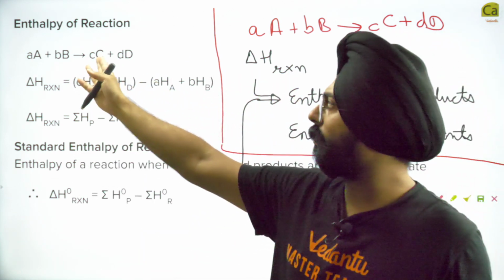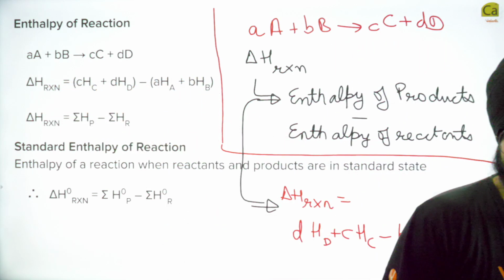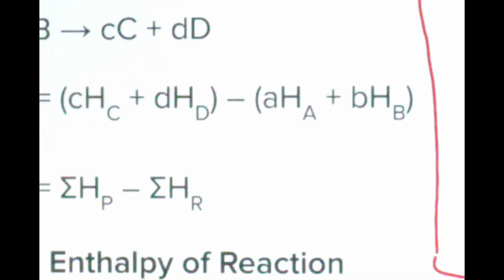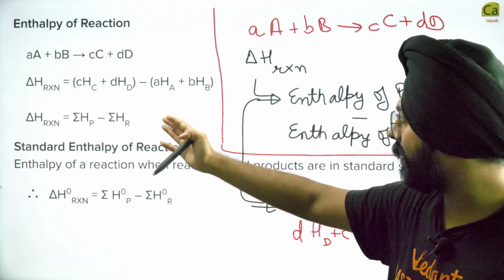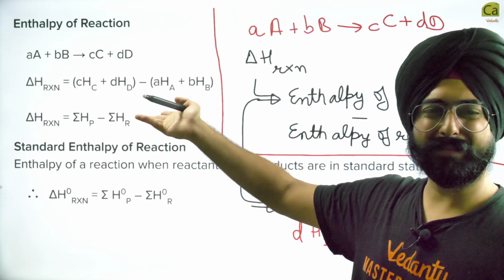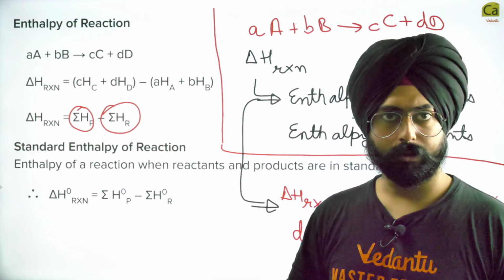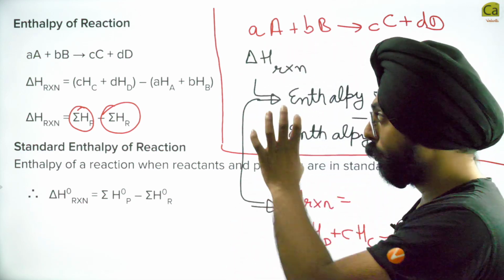aA plus bB going to cC plus dD. So what comes? Delta H of the reaction is, look, the same thing that has been written, isn't it? Let me just check whether the focus is fine. It can be a little better, yes. Yeah, a little better now. So cool, do you understand? This is a pretty obvious idea. Delta H of the reaction is equal to cC plus dD minus aA plus bB. You get the idea. Same thing that we've written over here. Enthalpy of products minus enthalpy of the reactants. So this is one way in which you can calculate the enthalpy of a reaction. We'll use this idea later on.